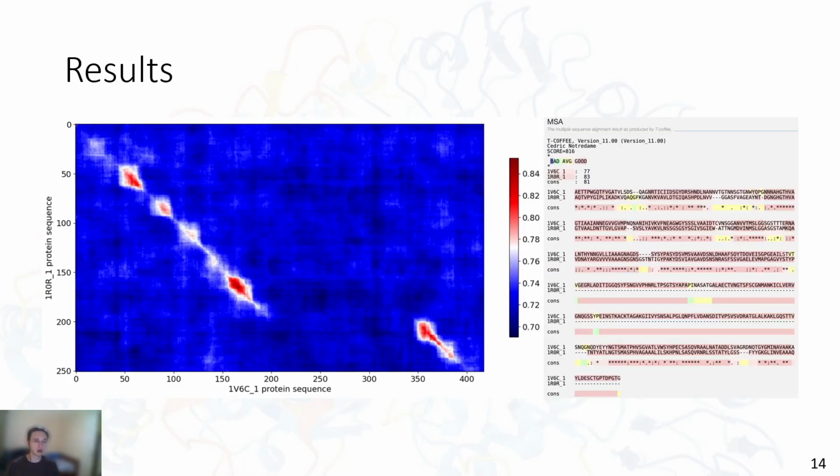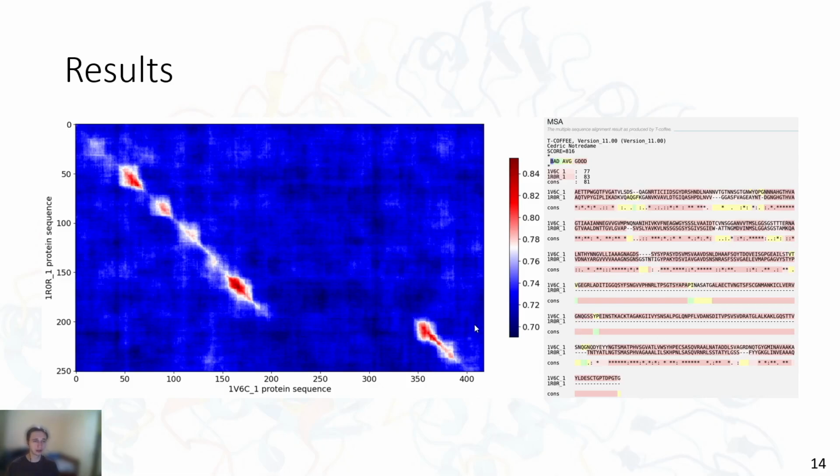Let's take a look at the more complex alignment. Here, one protein is significantly larger than the other, and as can be seen on the correlation matrix, the sequence similarity signal is shifted off the diagonal, which means that there is a gap between sequence parts that are similar. This can also be verified by looking at the MSA results of these sequences. So as can be seen, the autocorrelation method we propose is able to detect protein sequence similarity from the ESM2 model's embeddings.